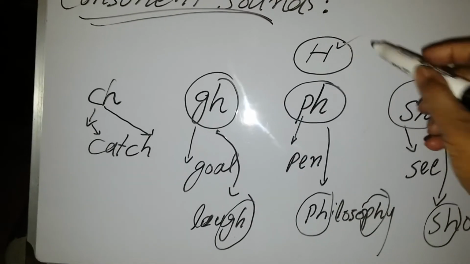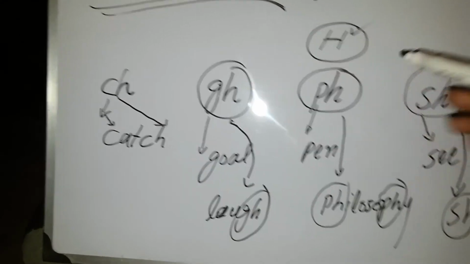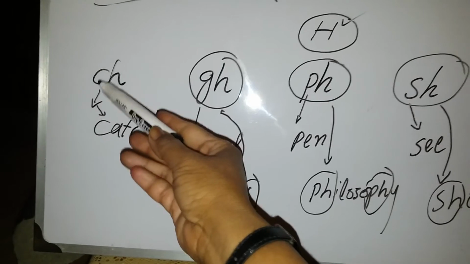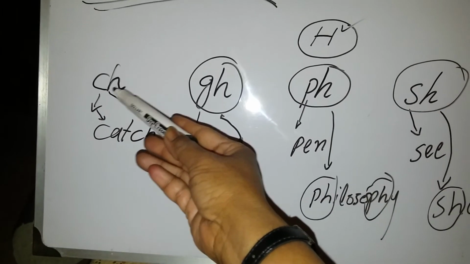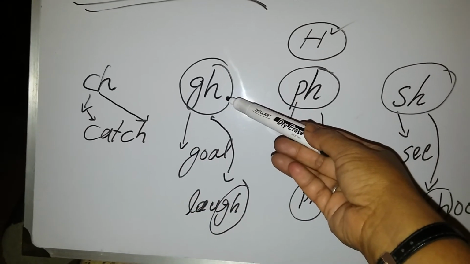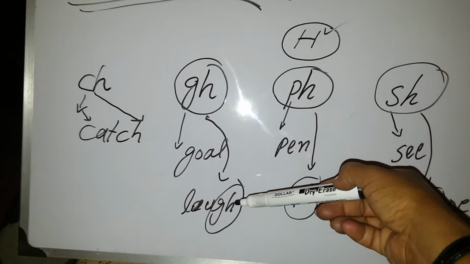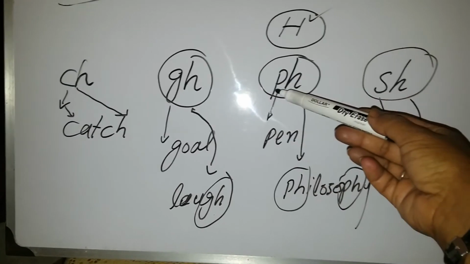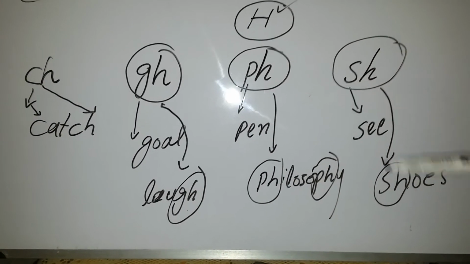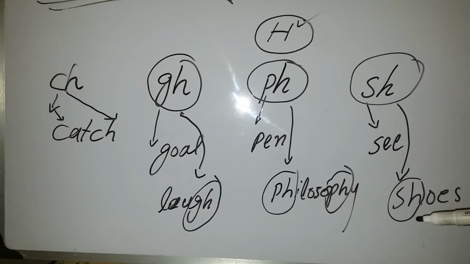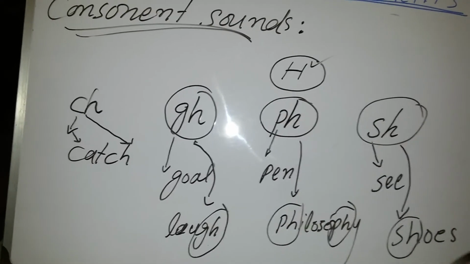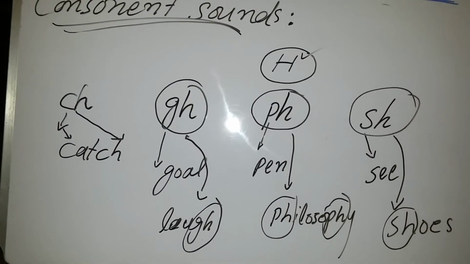So we can say that with the help of H, we can create different other sounds. C, when we put H after it, it will give you the sound of ch. When we put H after G, it will give you the sound of f. If we put H after P, it will give you the sound of f. If we put H after S, it will give you the sound of sh. So with the help of H, we can create different types of sounds of consonants.